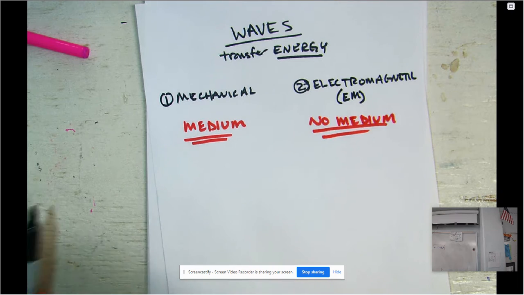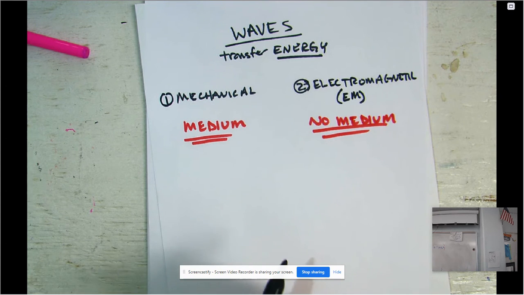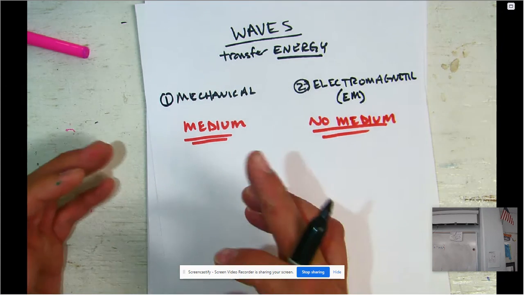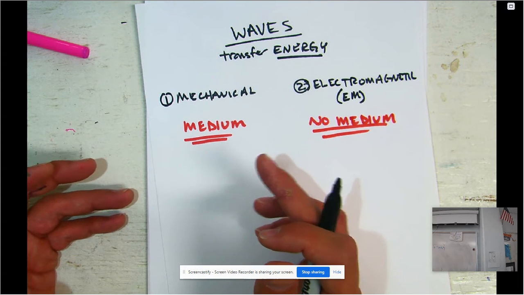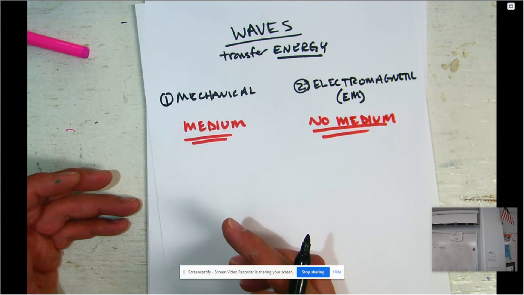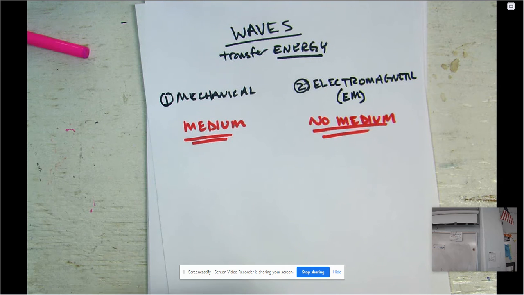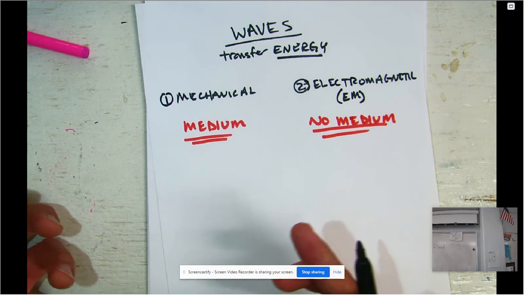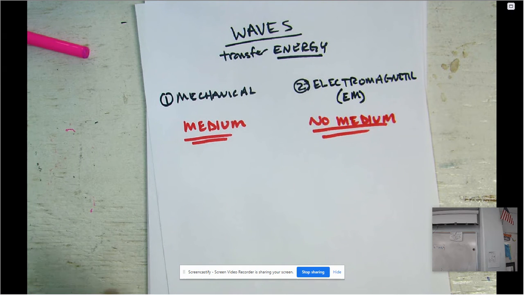And so then you may be asking yourself, well, what is a medium? A medium is something that you have to travel through. Take, for example, a water wave. A water wave is only made possible with water. The wave is able to move through the water. The water is the medium.